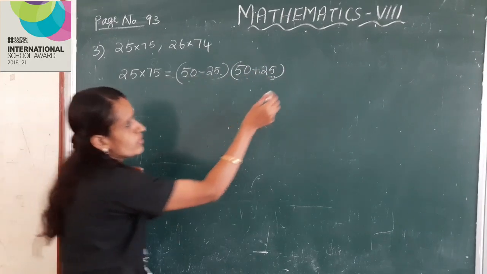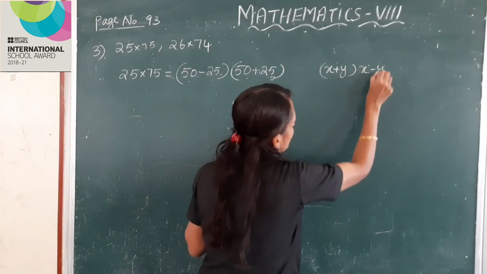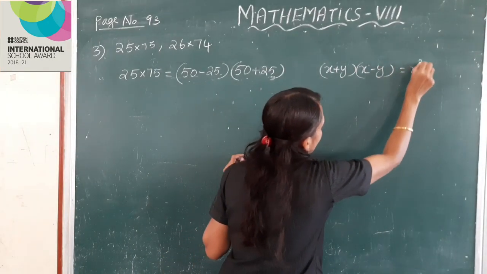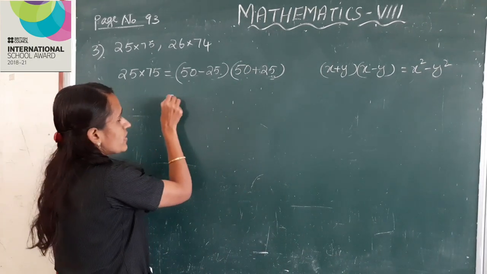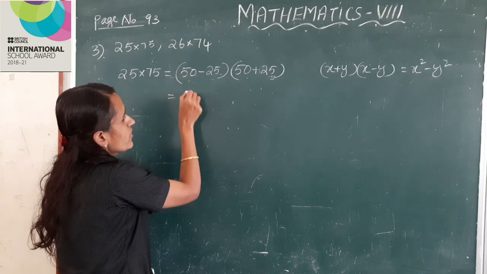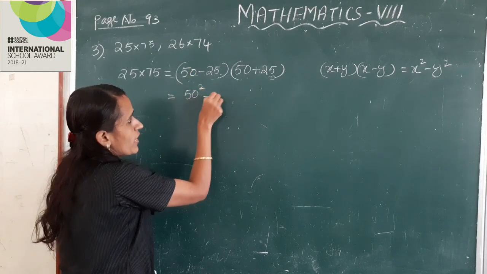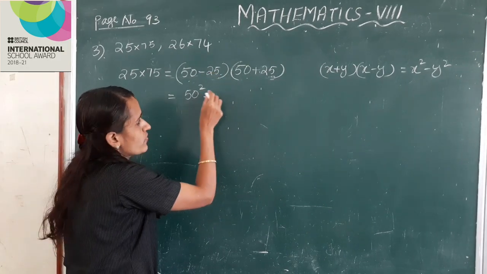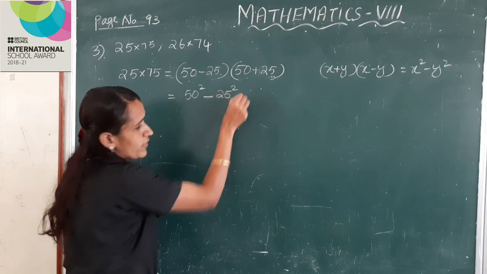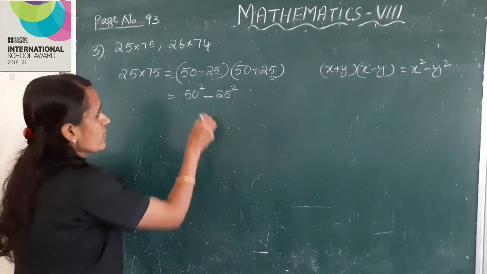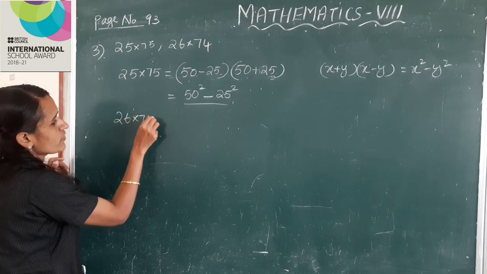This is the form x plus y into x minus y is equal to x square minus y square. So here x is 50, so 50 square minus, here y is 25, minus 25 square.